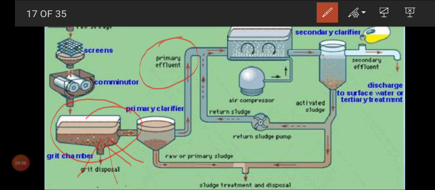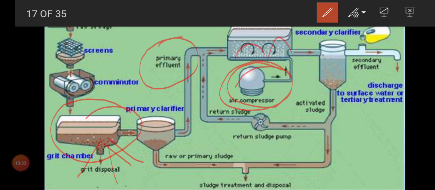And your primary effluent is passing through the secondary treatment, where it is connected with the air compressor, because here it is agitated. In this process, an agitator will be fixed. An agitator is equipment used to continually agitate, to mix everything together, because liquid waste will settle down at a time, and once it settles down, that's all. We need pure water, no? Again it will come along with the next water. So it needs to be continuously mixed thoroughly, and that work is done by the agitator in the secondary treatment.